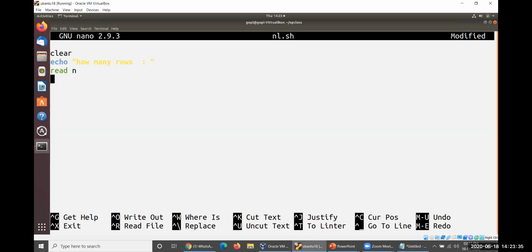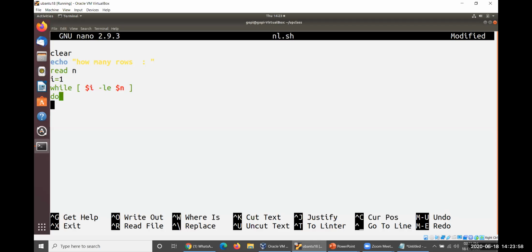Initially, I'd like to consider i will be equal to 1. Okay, i will be equal to 1. So while $i is less than or equal to $n, okay, less than or equal to $n.